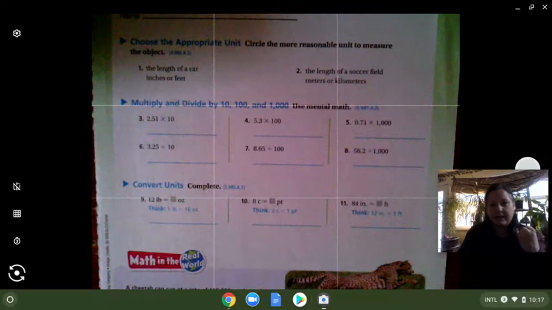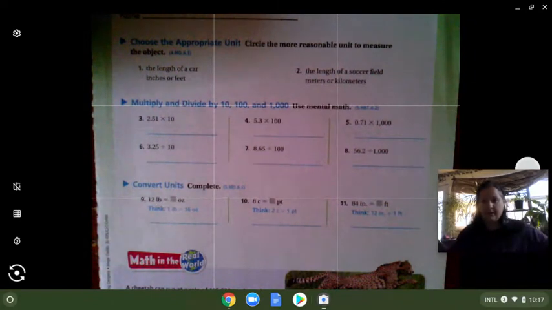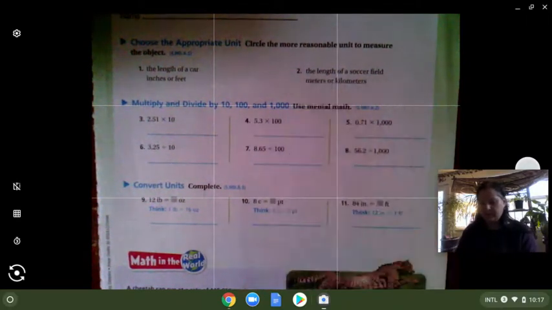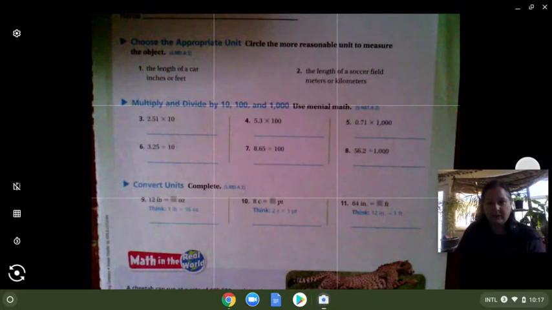All right, so then the length of a soccer field, meters or kilometers. Remember, a kilometer is more like the size of a mile. It's closer to a mile. A meter is like an arm length. Those of you who watch football or soccer know that that is measured in meters. So we would choose meters for the length of a soccer field. A kilometer would be just too long.